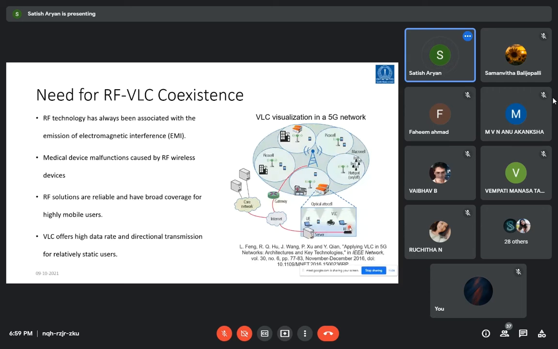So you can see there is an RF access point, there is a VLC access point. As I said, there is a need of coexistence. So the user equipment talks to the access points, and the access point talks to the mobile tower or the base station. So this is how the data gets connected in a network.